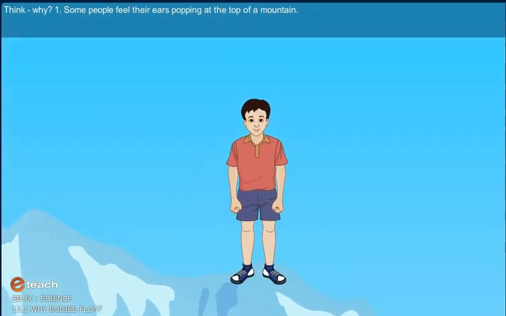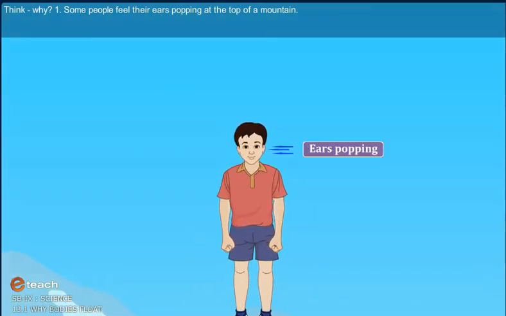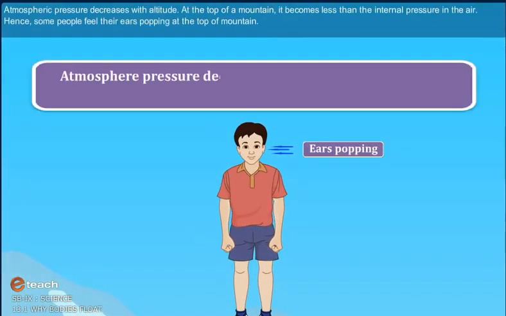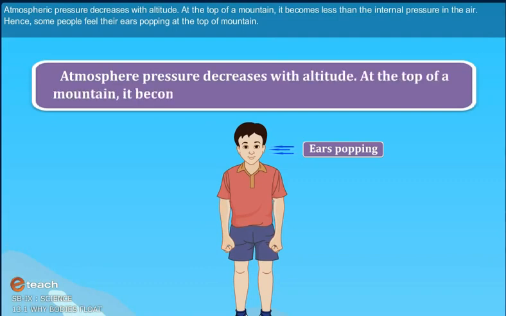Some people feel their ears popping at the top of the mountain. Atmospheric pressure decreases with altitude. At the top of a mountain, it becomes less than the internal pressure in the ear. Hence, some people feel their ears popping at the top of the mountain.